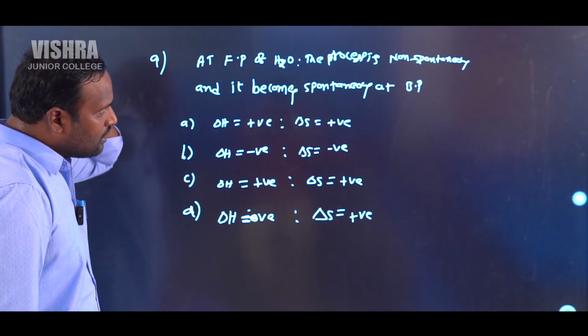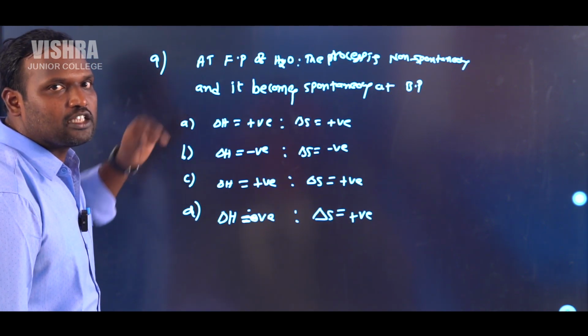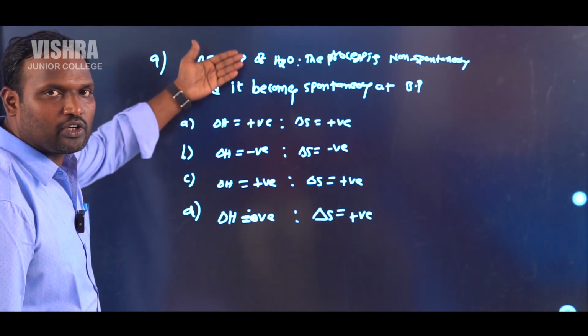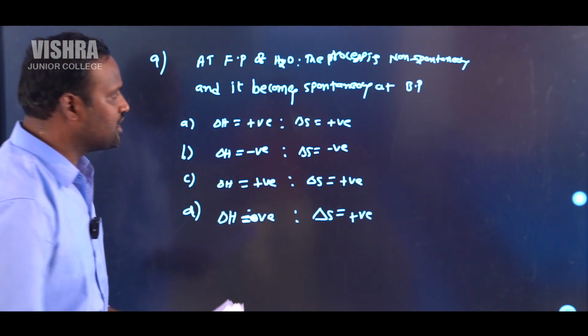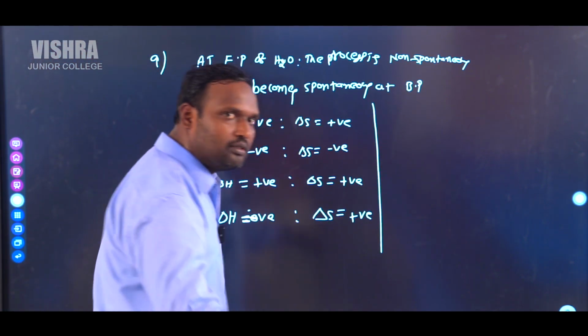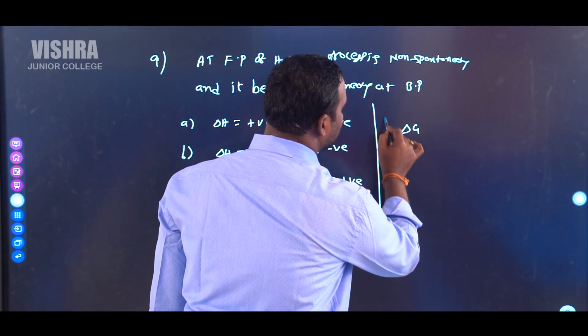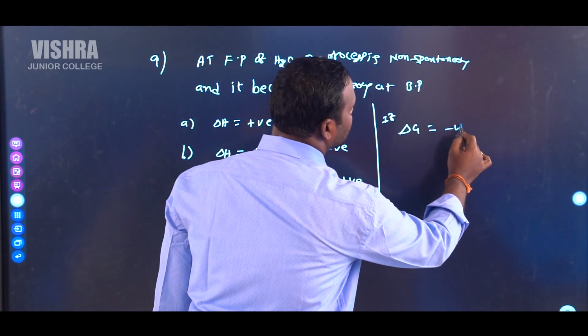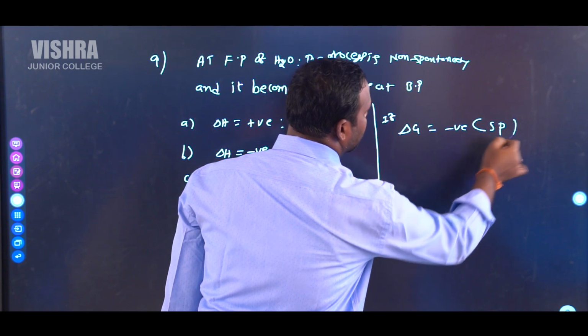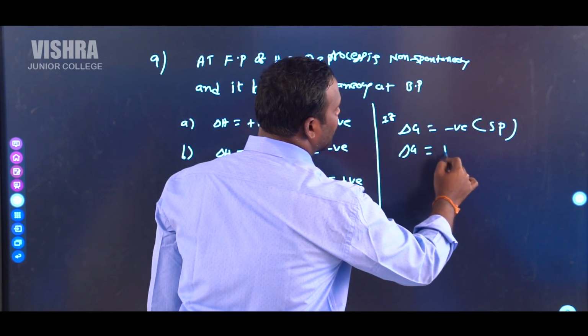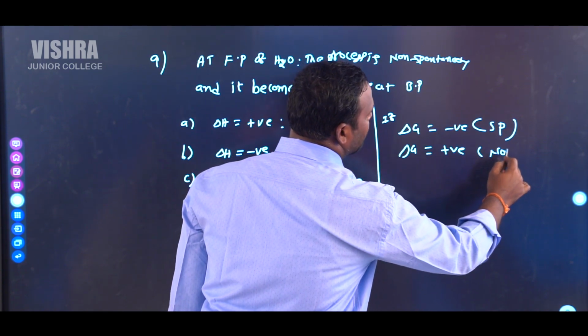Actually, this concept depends on delta G values. Spontaneous and non-spontaneous are related to the change in free energy. Which thermodynamic term do we use to decide spontaneity? That is delta G. If delta G is negative, then it is spontaneous. If delta G is positive, then it is non-spontaneous.